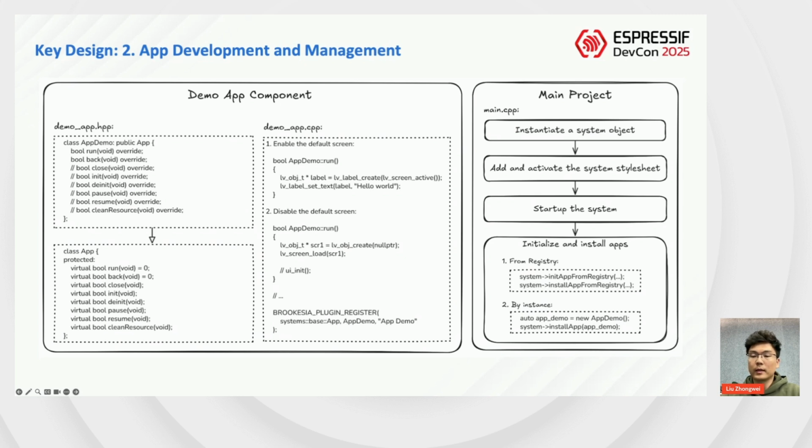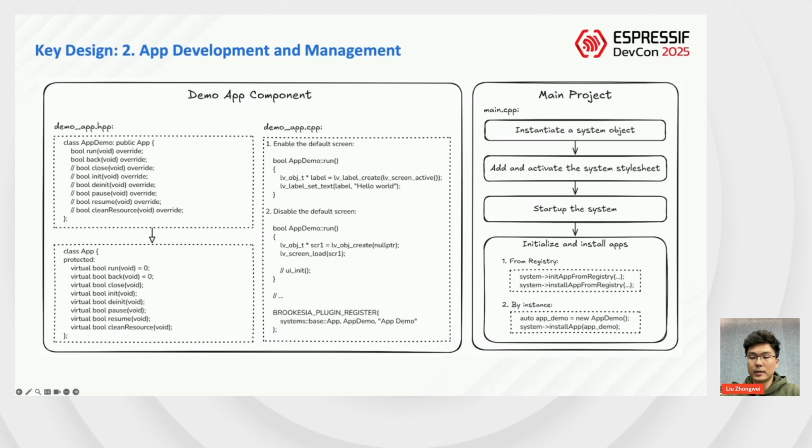All apps inherit from a unified base class, which defines virtual function interfaces triggered by specific interaction actions. Among these, run is the most important interface, called when the app is entered for the first time, used to create the app's UI interface.